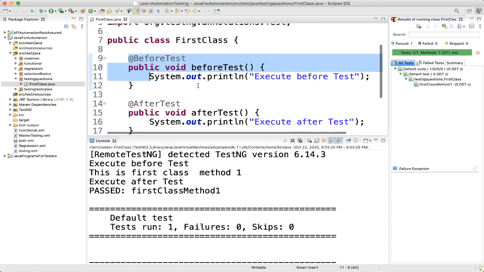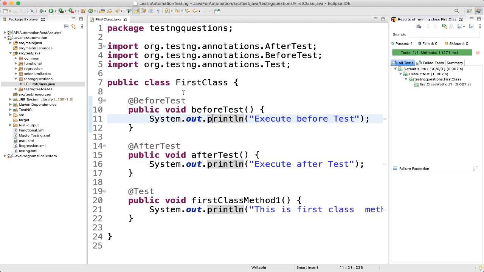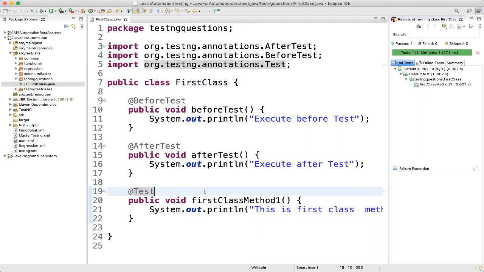So we need to see the difference between before test and before class. We have not used the class yet. So what we'll do is create another class. And here let me define the priority equal to 1. You know, priority is used to order the test cases.